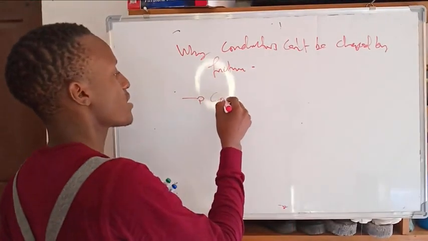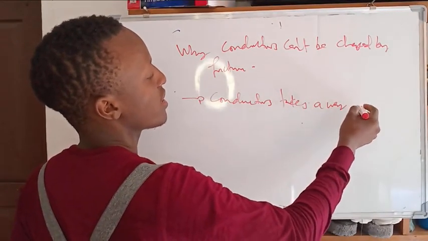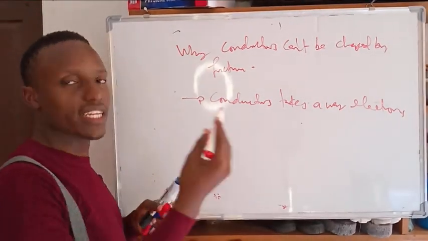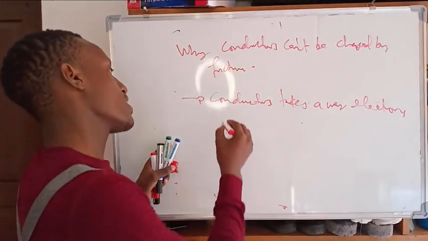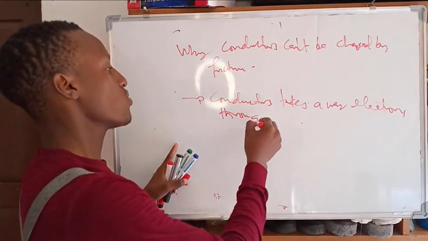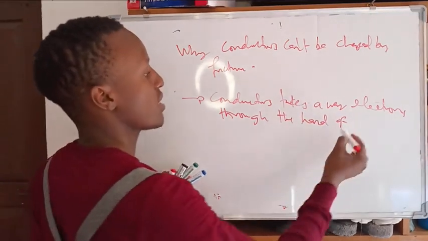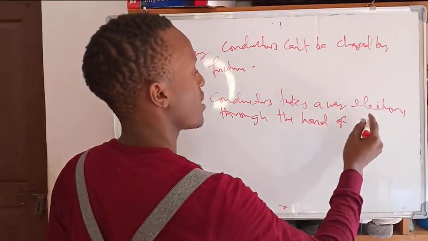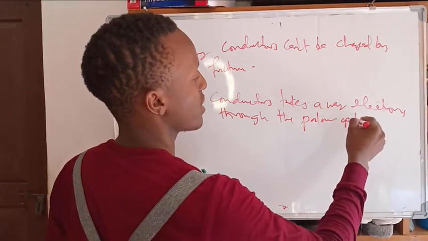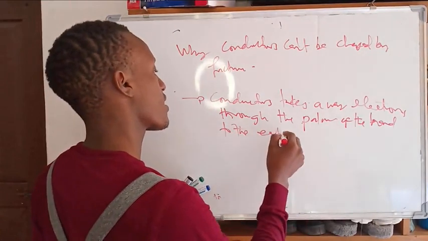The conductor takes away electrons from the area rubbed, so it conducts the electrons through the palm of the hand to the earth or ground.